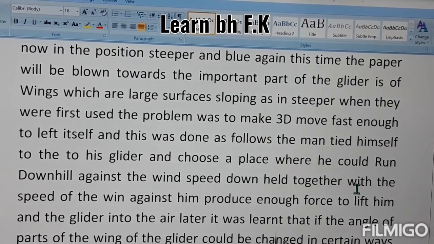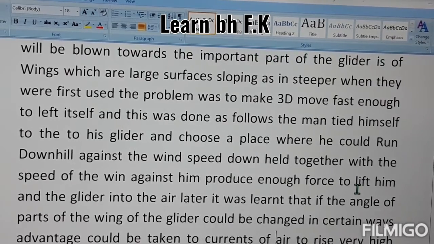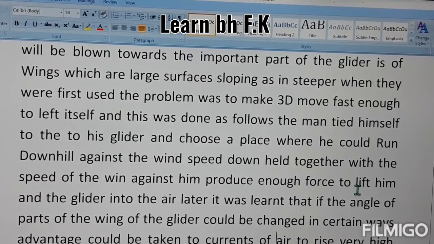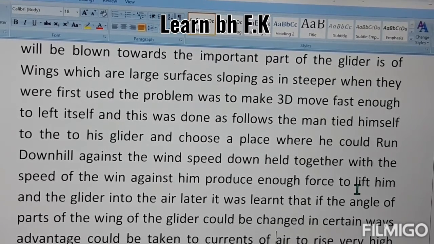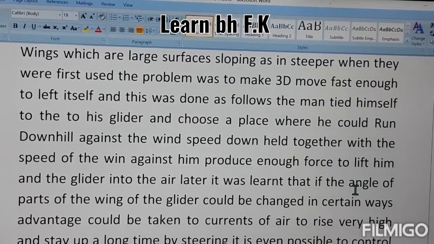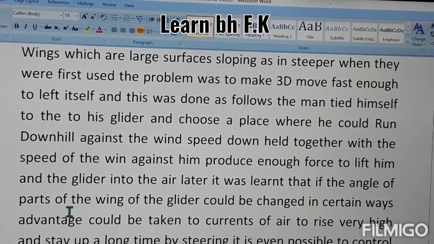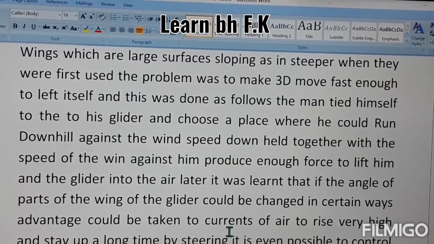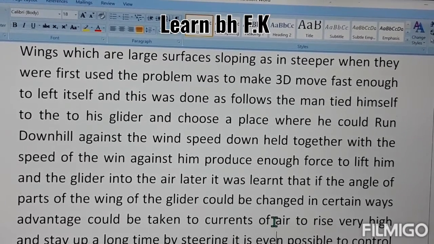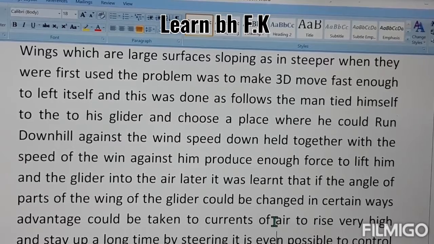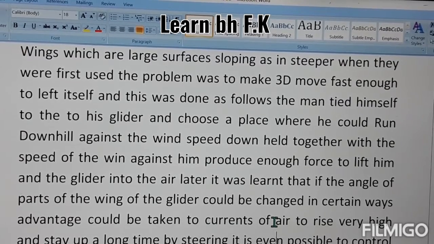And if the angle of parts of the wing of the glider could be changed in a certain way, it means the glider wings can also be changed. It has an option to change the gliding wings' position, and this is the way to get the benefit to fly through the air current, to rise very high and stay up a long time by steering it. It has also the steering.